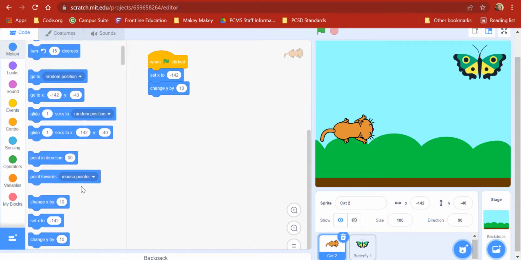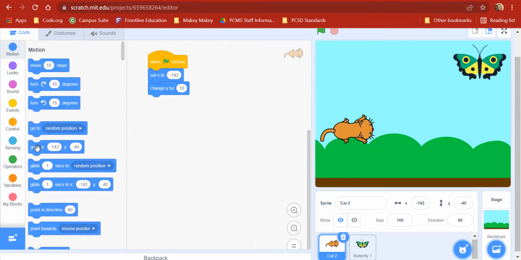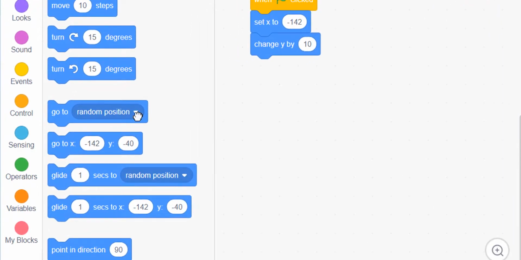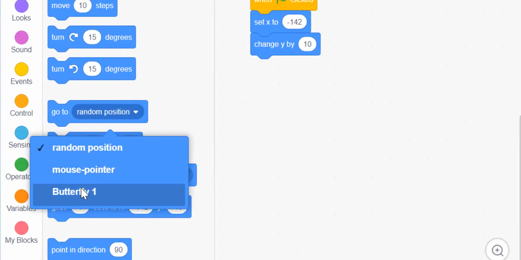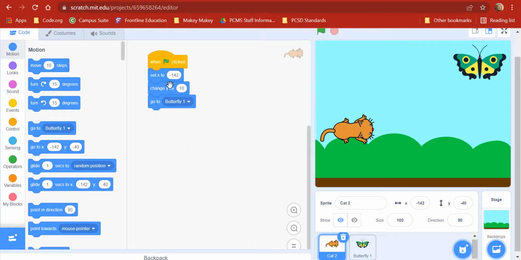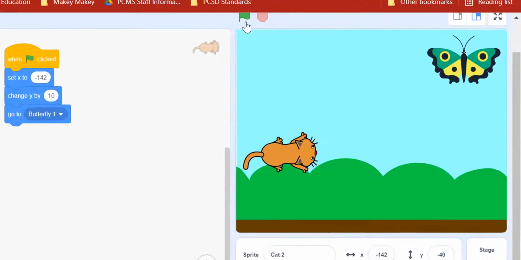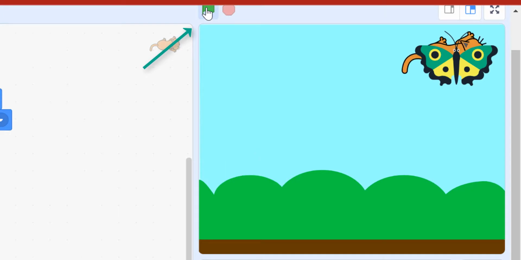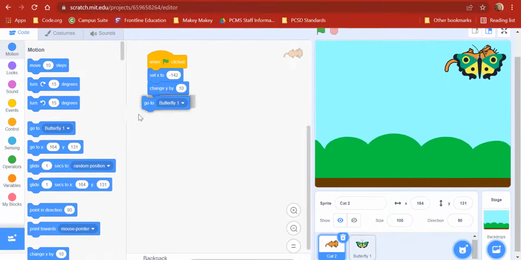Okay. And now I want it to move. So let's take a look at our choices here. It says go to, and then it has the values of it right now, but maybe I want it to go to the butterfly. Go to random position. What choices are here? Go to butterfly. Well, that sounds like something I want. Let's see what happens if I put it in here. So I start at this position, and then I say go to butterfly. And now I can test it by clicking on my flag. Oh, I just jumped there. That isn't really what I want. So I'm going to put that back.